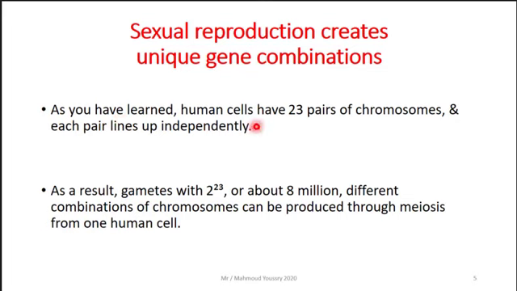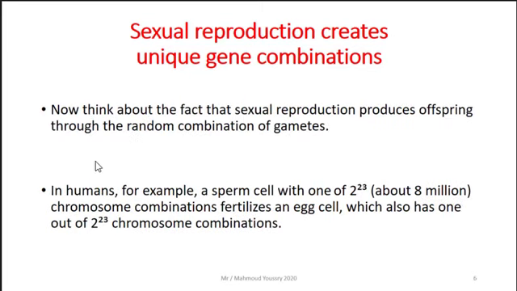As you have learned, human cells have 23 pairs of chromosomes. These are the 46 chromosomes of human cells, and each pair lines up independently. As a result, gametes with 2 to the power 23, or about 8 million, different combinations of chromosomes can be produced through meiosis from only one human cell.